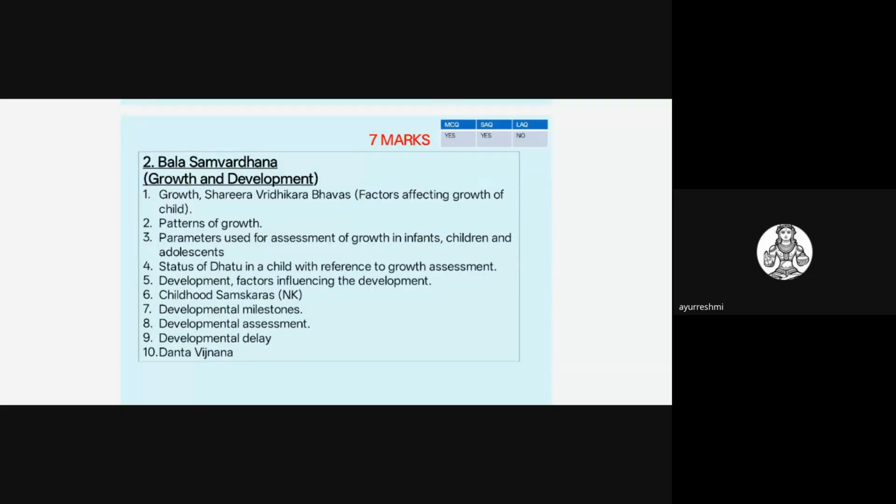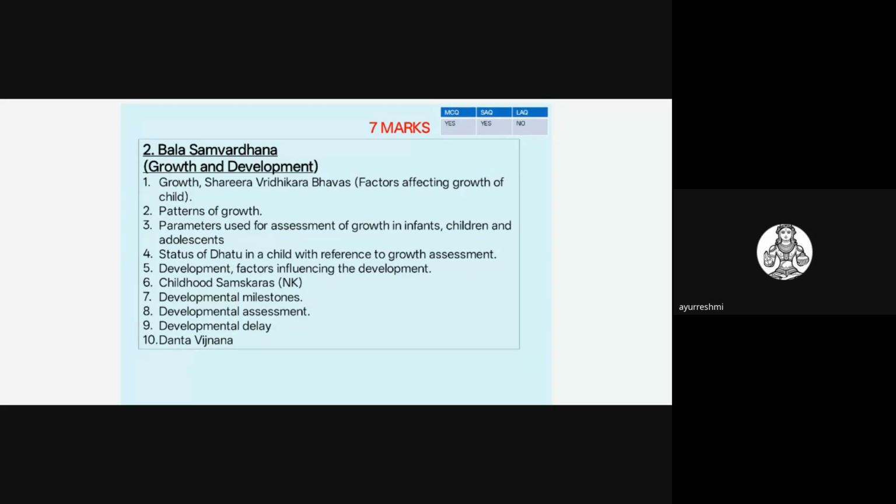Next is syllabus number 2. That is Bala Samvardhana, the growth and development topic. In that, they will ask 7 marks. Mainly, one question will be an SAQ, that is a short answer question, and two questions will be MCQs.